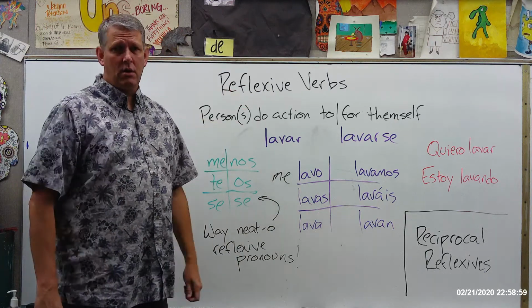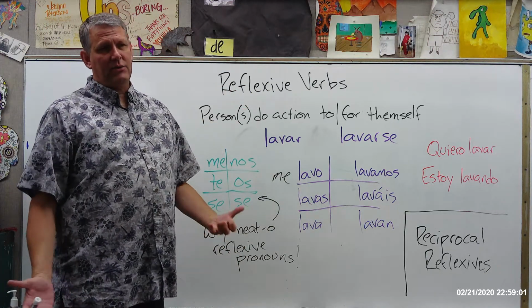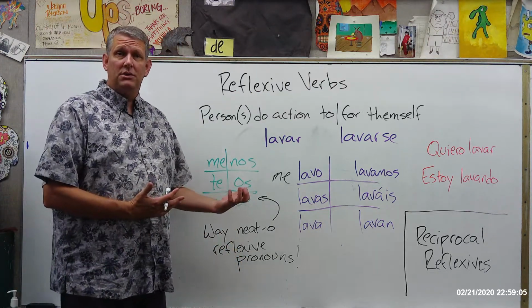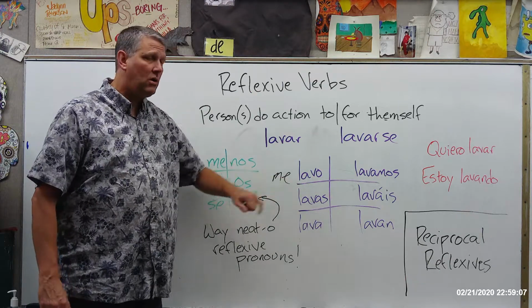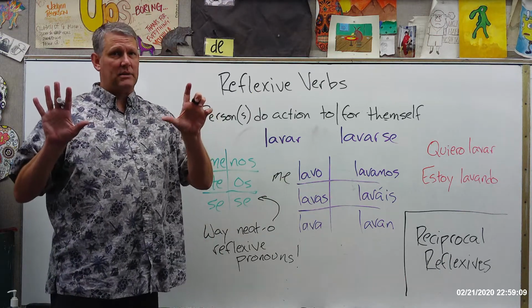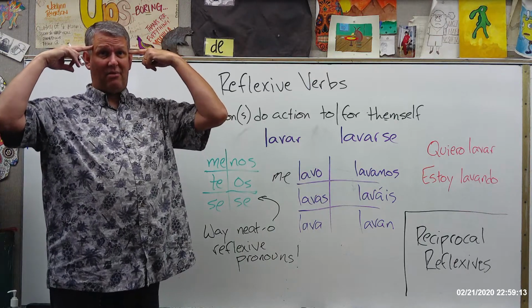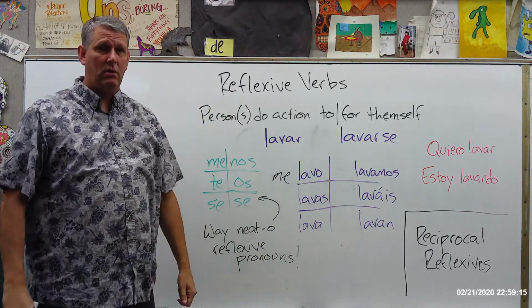They use a definite article in front of that. And I know that translates literally to I wash myself the hands, but that's how they do it in Spanish. Don't say me lavo mis manos. That's a no-no. Me lavo el pelo. I wash myself the hair. Don't say me lavo mi pelo. That's redundant.